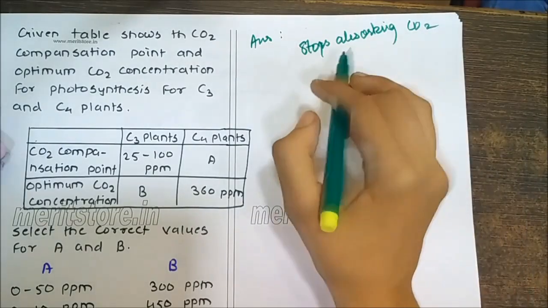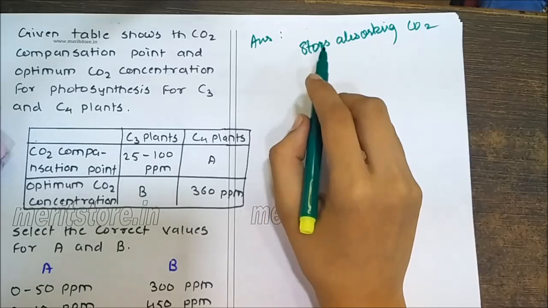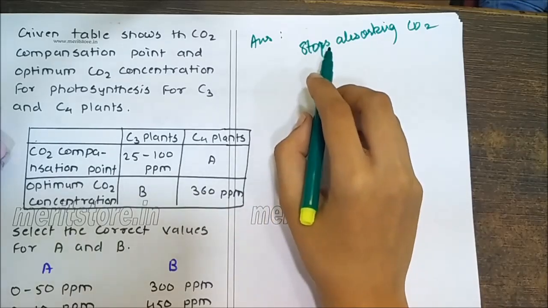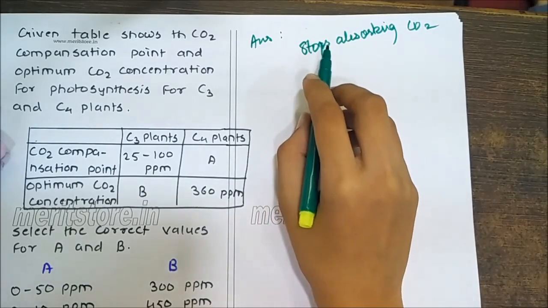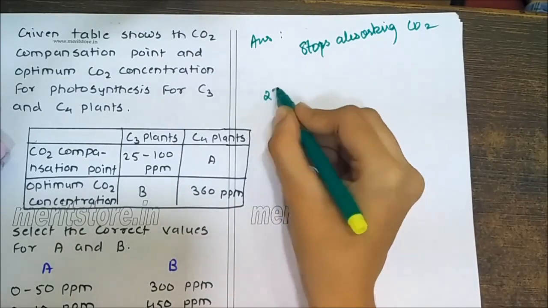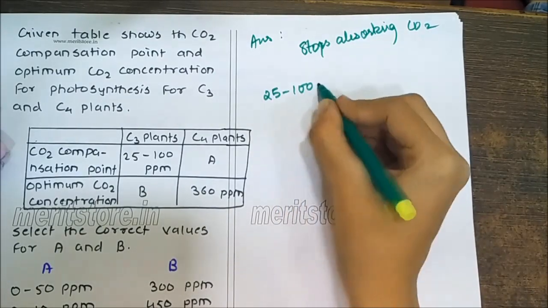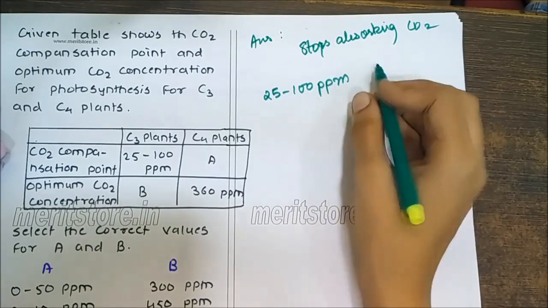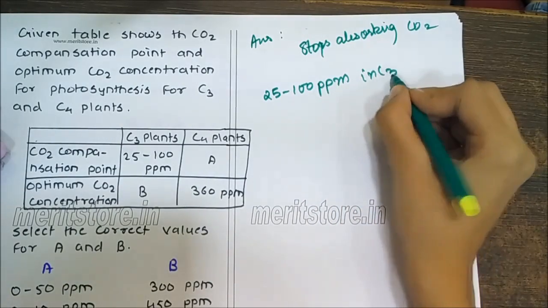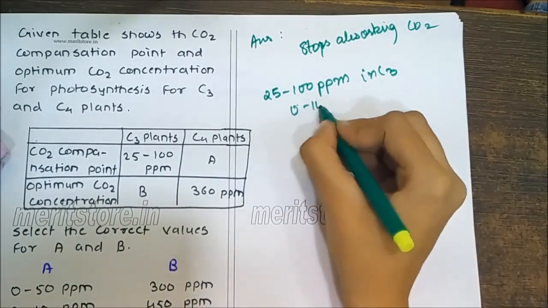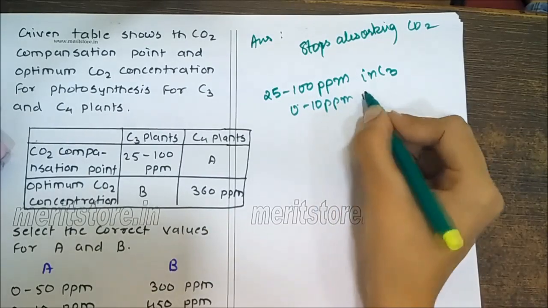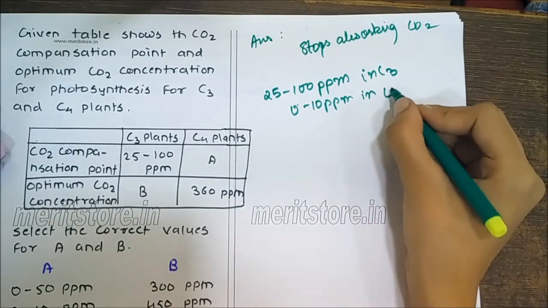At this value, CO2 fixed in photosynthesis is equal to the CO2 evolved in respiration and photorespiration. The value is 25 to 100 ppm in C3 plants and 0 to 10 ppm in C4 plants.